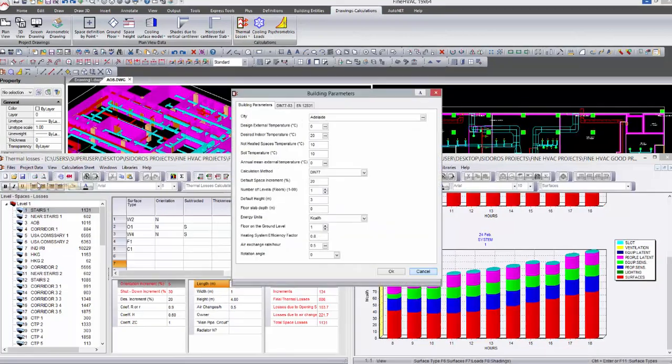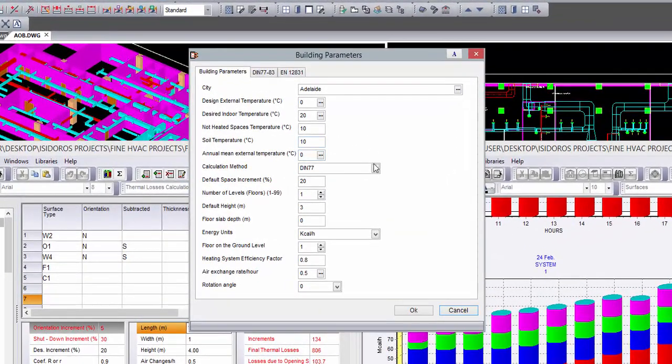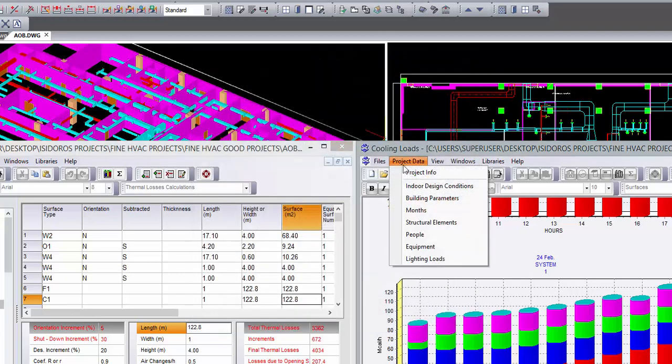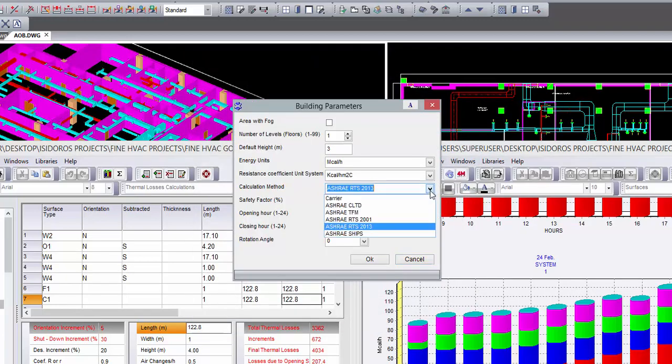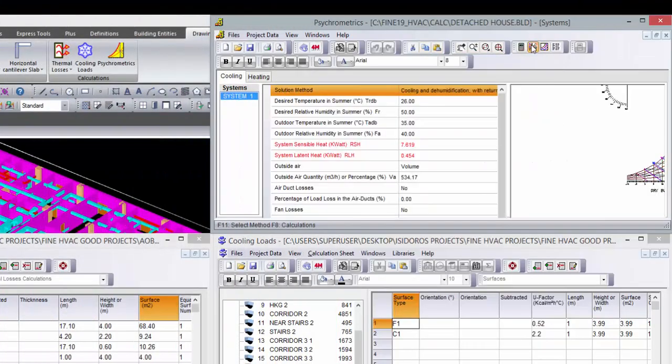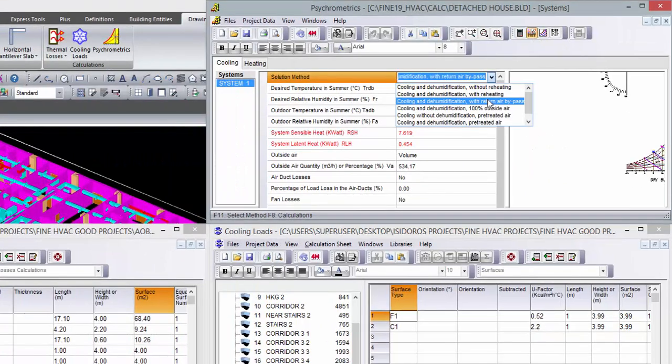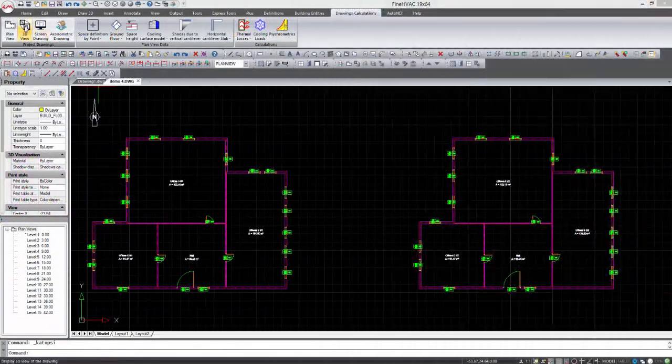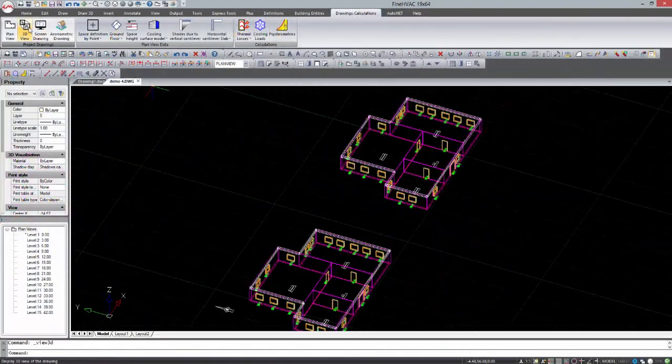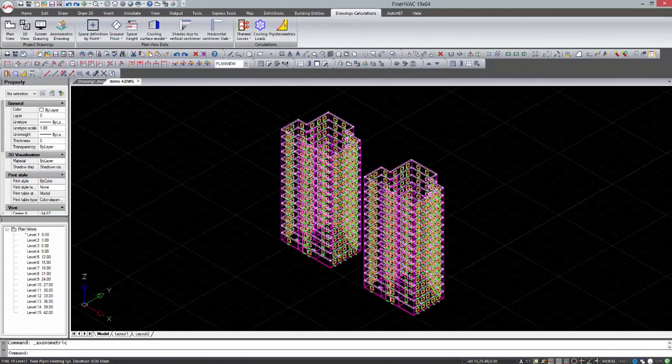Fine HVAC combines design and calculations in a fully integrated environment, performing all the required calculations for any HVAC installation. Following the international standards and regulations, Fine HVAC enables the user to select the applying methodology. In each case, the package utilizes the more advanced techniques and mathematical models for maximum accuracy, speed and reliability.